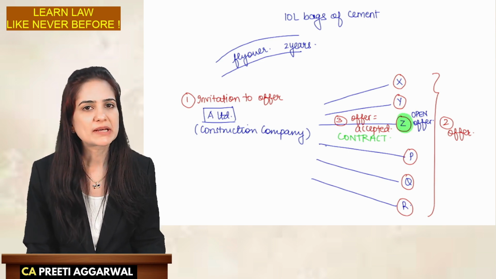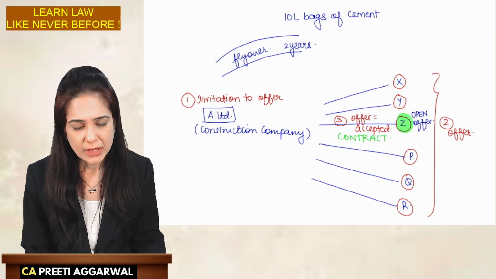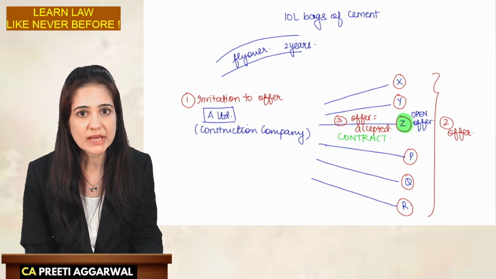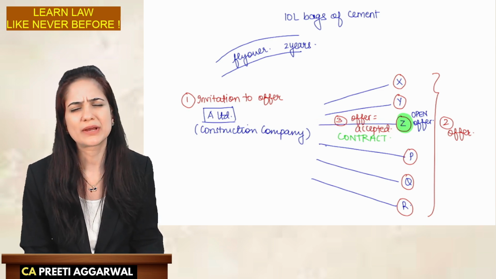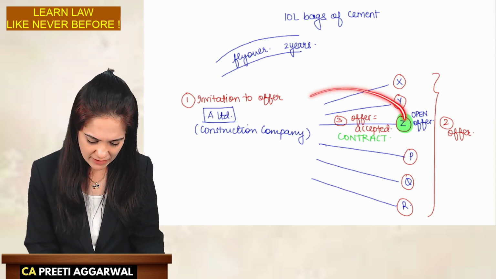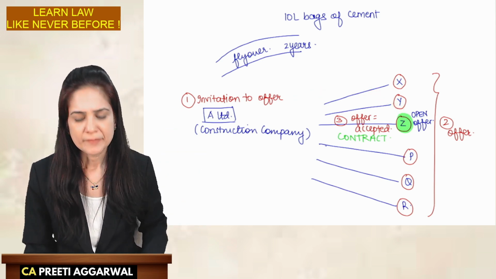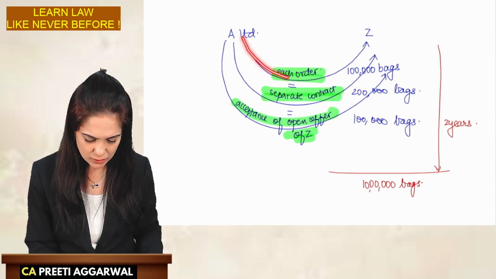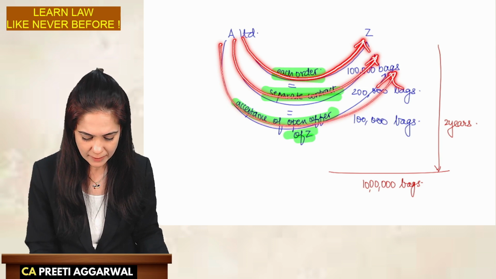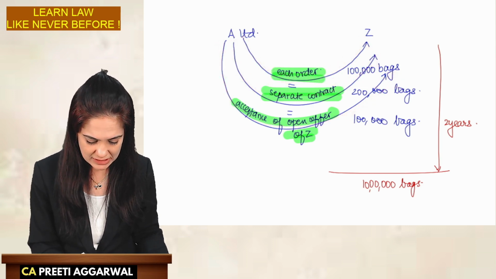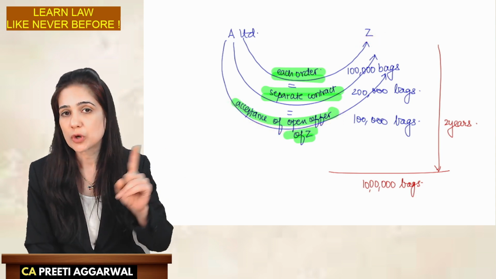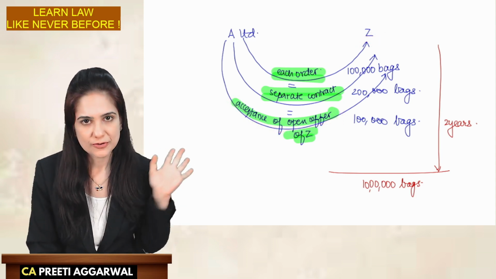He agreed to supply cement at a very low price. We told him that, listen, we don't want the cement right now. Where will we keep these bags? He said, don't worry, mera to open offer hai. You tell me whenever you require the bags, I will supply it. So first A Limited placed an order for 1 lakh bags, 2 lakh bags, 1 lakh bag. Each order is considered as acceptance of the open offer of Z. Each order is a separate contract.